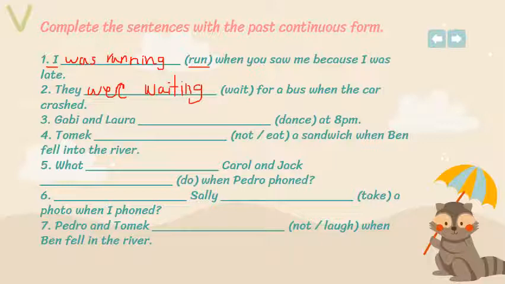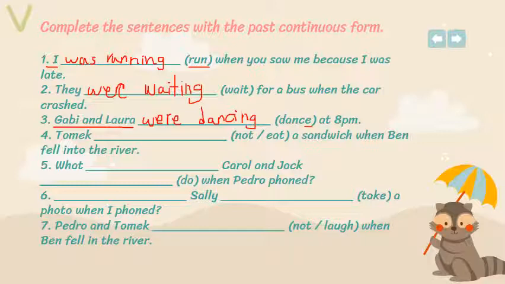Three: Gabby and Laura dance at 8 p.m. Gabby and Laura, plural subject, more than one. So should they take was or were? They should take were. So Gabby and Laura were. Dance, I have to put it with ing, and notice that dance ends with e, so what must I do? I must remove the e and add ing. Dancing.